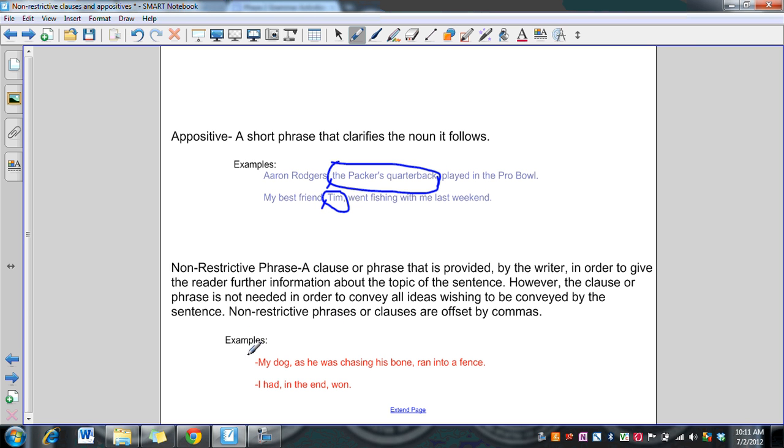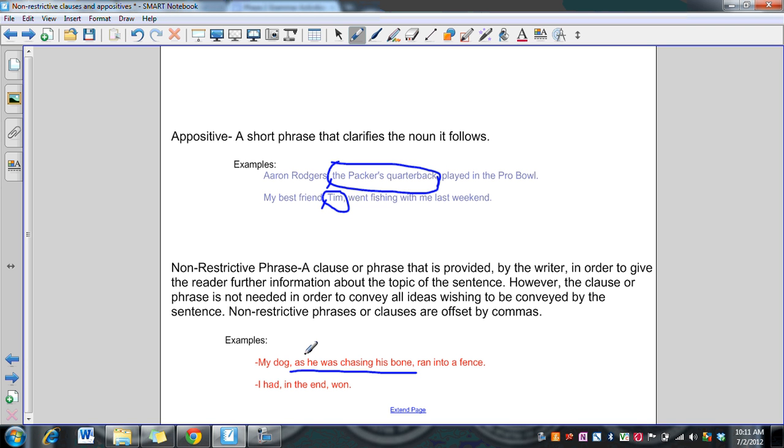So our example: my dog, as he was chasing his bone, ran into the fence. This phrase right here, as he was chasing his bone, is a non-restrictive phrase. It adds information to help the readers understand what the writer is saying. Once again, we offset it by commas, or end punctuation in case it's at the end of the sentence. And we can tell that it's a non-restrictive phrase because if we were to take that section out of the sentence, the main clause or the independent clause would still be there and the sentence would still make sense.